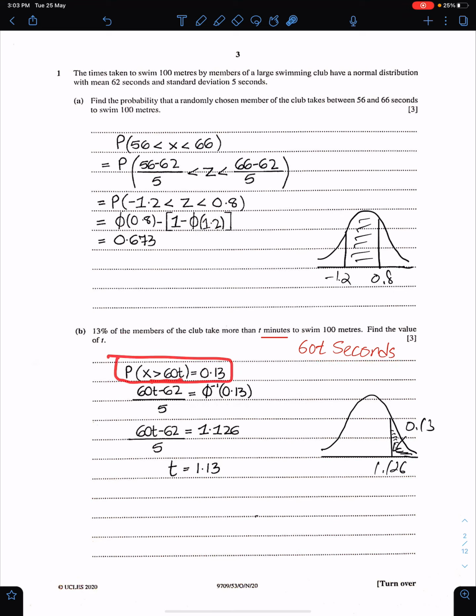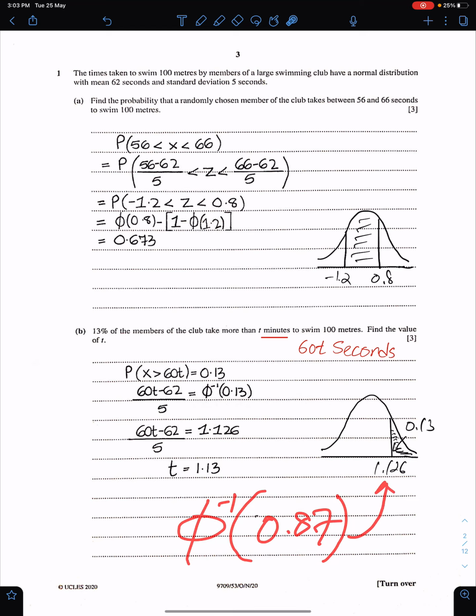So this is the given information. X greater than 60t is 0.13 and this question is of inverse normal. We need to shade this area with respect to this sign of inequality. So we need to shade from upper tail to lower tail. This is the required area. Required shading with respect to this sign of inequality. 0.13 area. So phi inverse 0.13 is 1.126 if you are using the latest version of calculator. If you are using normal distribution table, then you need to find phi inverse 0.87. The answer will be 1.126.